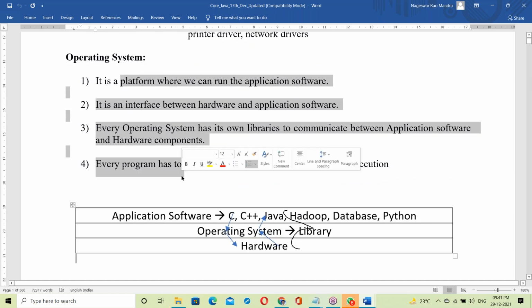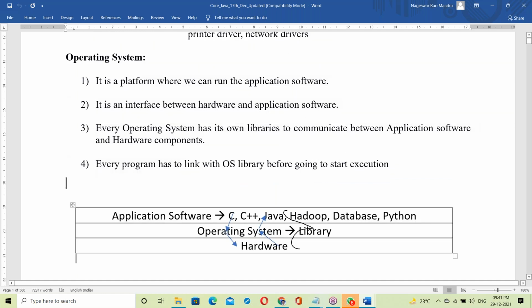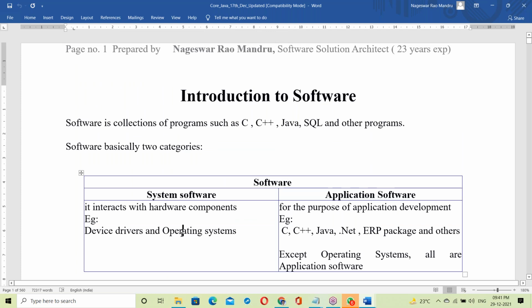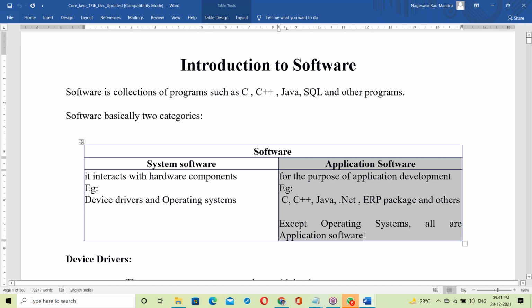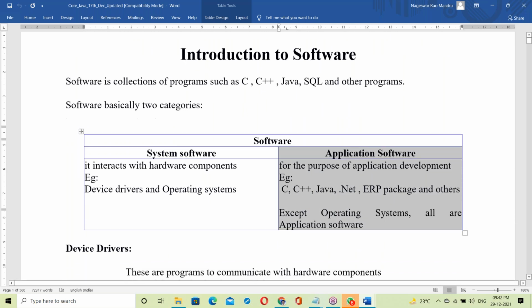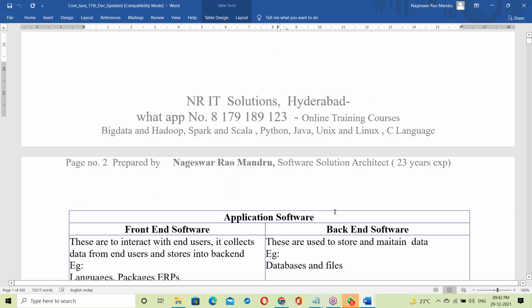All of this is there in the documents, so taking running notes is not necessary. Just go through the document. So this is about OS, and from a Java point of view that is enough. Java is application software, it comes under application software. So let us move to application software.